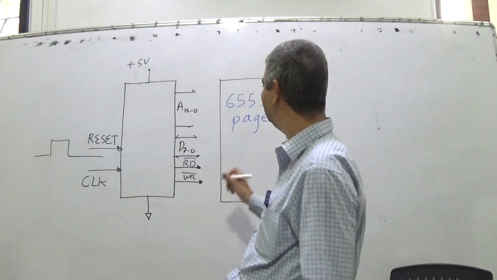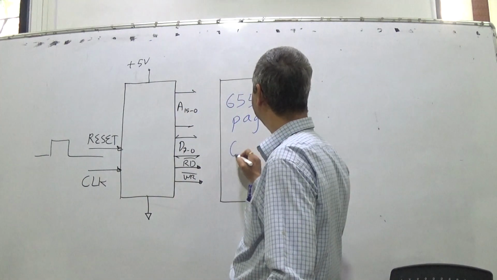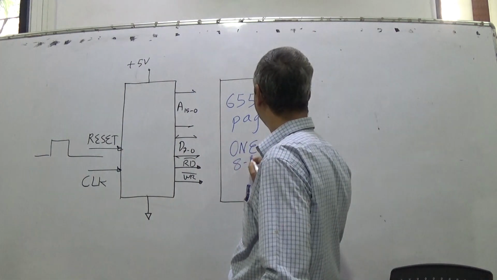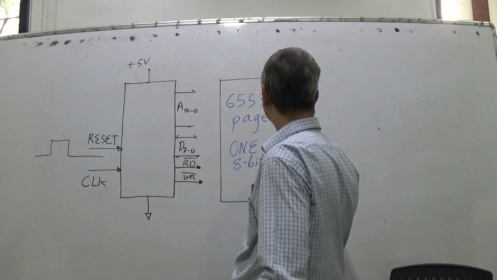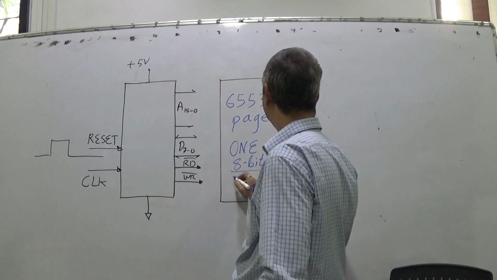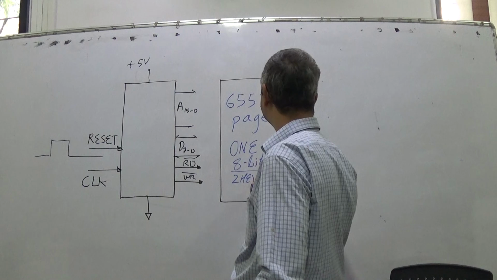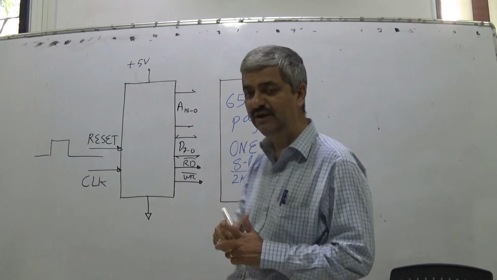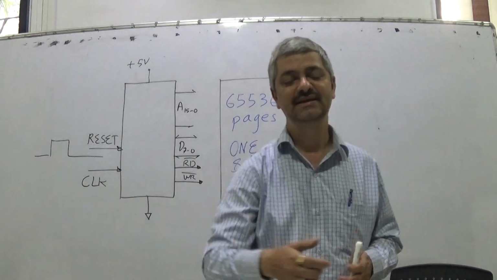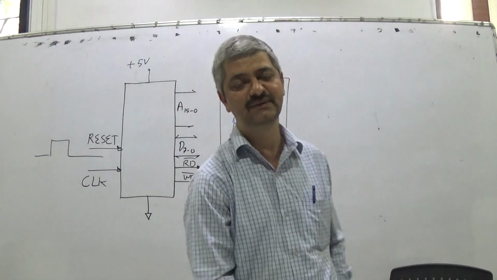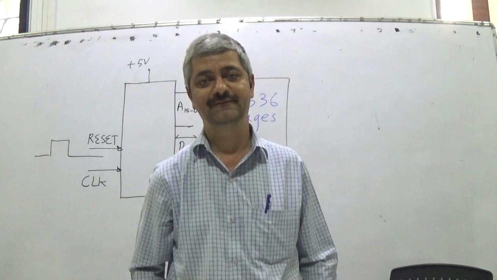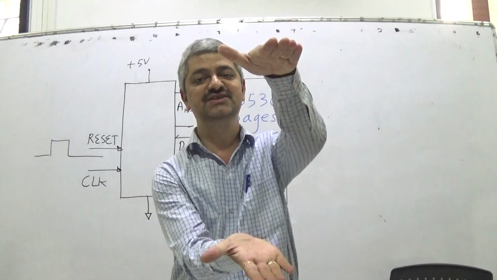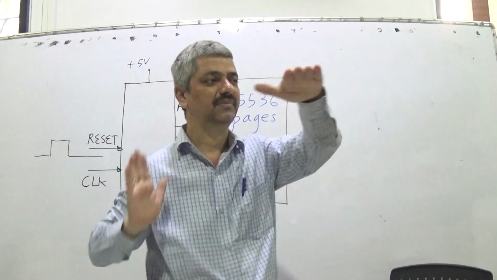Each page contains one 8-bit number, or 2 hex digit number. So on every page there is some number between 00 and FF, right? So 65,536 pages are there.